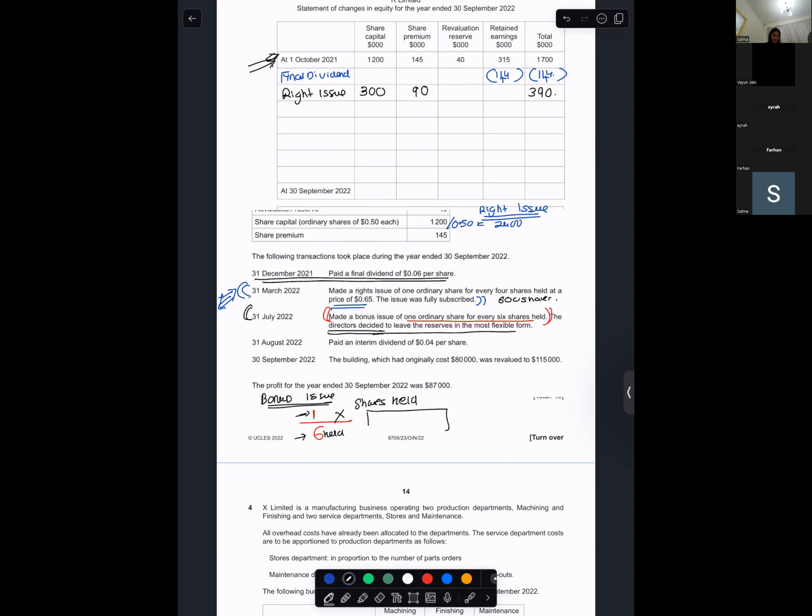So what is the number of bonus shares? What are the shares held by us? 2,400 was here and 600 here. So it's 3,000. So what are the bonus shares that you're going to issue? Miss, is it 500? 500 shares.